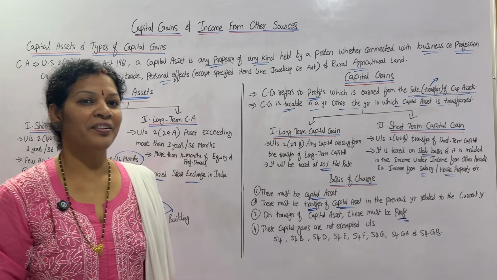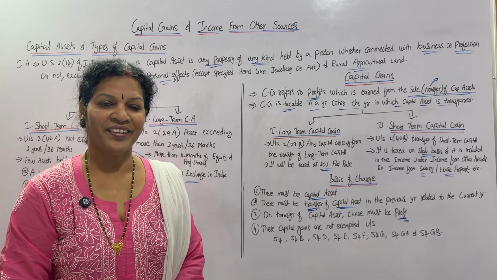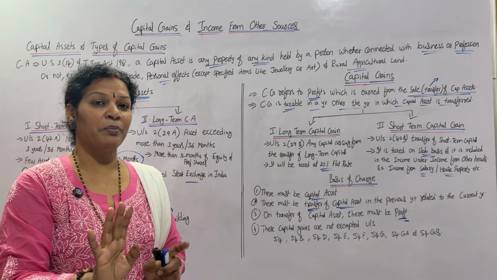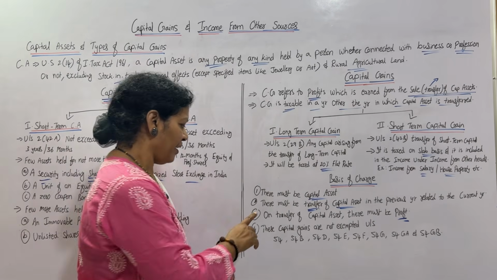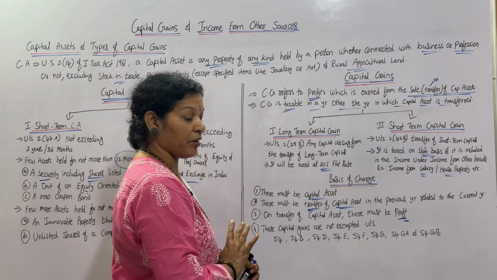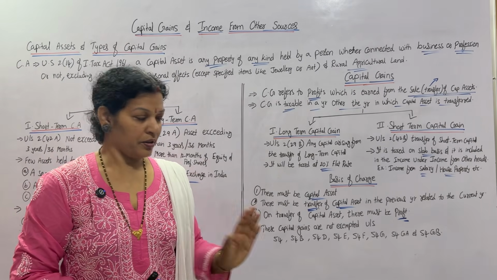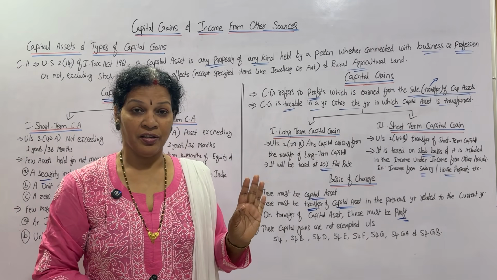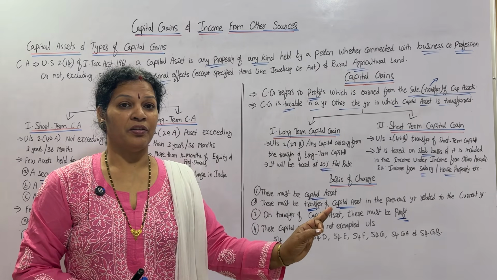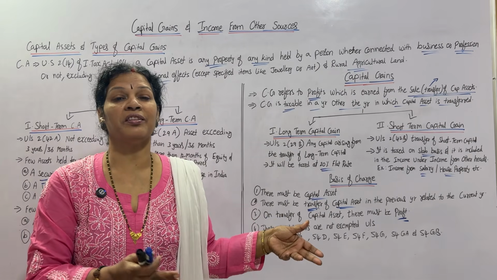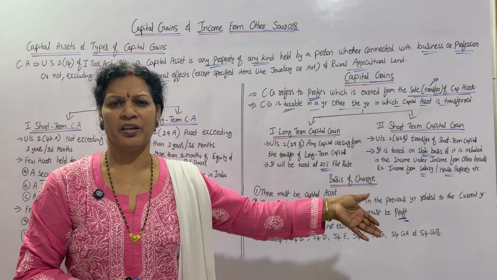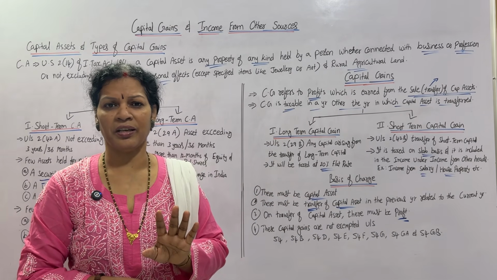If no profit, no capital gain, right? And next, these capital gains are not exempted under certain sections. A few sections are there. This capital should not come under these sections. If it comes under any of these sections, then it doesn't come under capital gain.